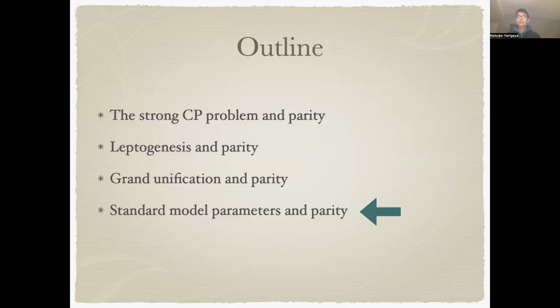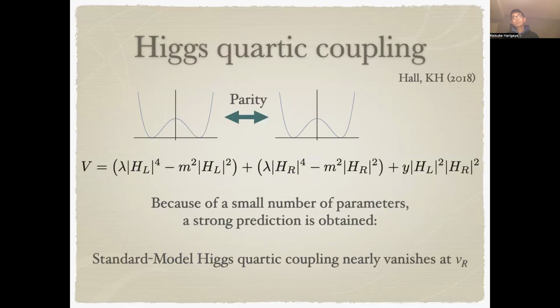Okay, let's discuss the implication of parity, leptogenesis and grand unification for the measurements of the Standard Model parameters. We have discussed the parity symmetry breaking by the vacuum expectation value of the Standard Model Higgs. Here I show the possible potential of the Standard Model Higgs HL and its parity partner HR.